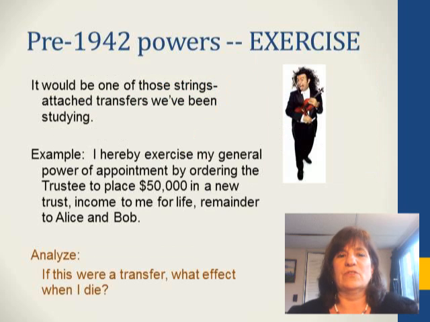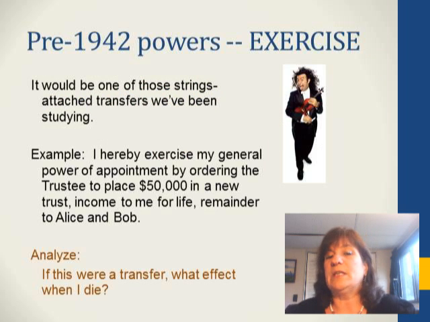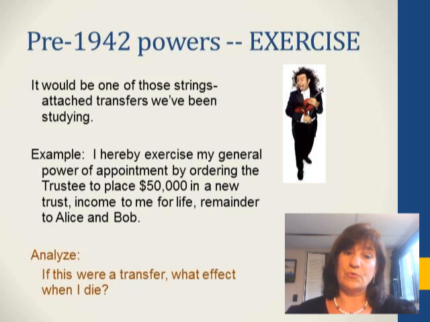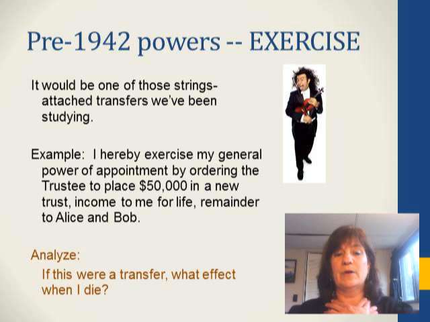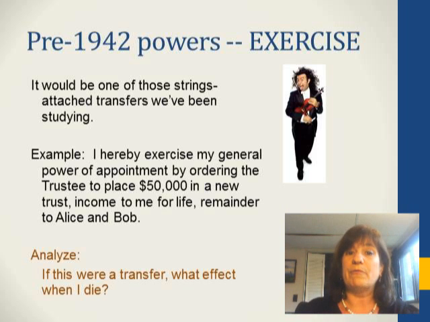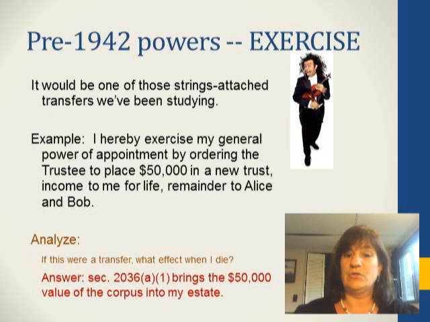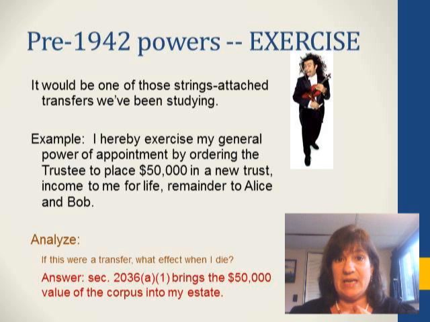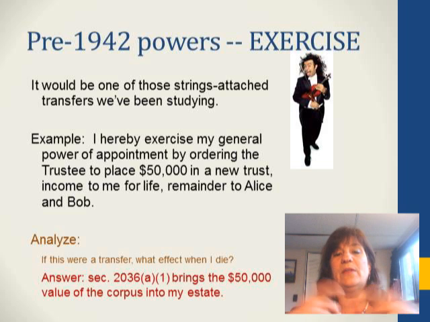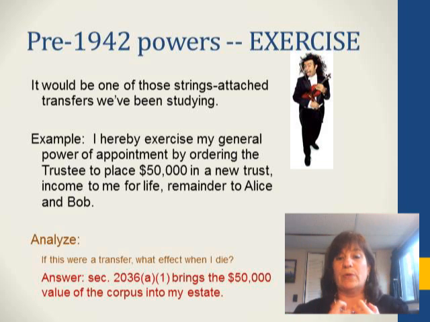Okay, so this would have been one of those strings attached transfers. So here's an example. I hereby exercise my general power of appointment by ordering the trustee to place $50,000 in a new trust, income to me for life, remainder to Alice and Bob. Okay, so if this were actually a transfer, what effect when I die? Did you say Section 2036 would bring the whole $50,000 corpus in? Sure, because I retained a life estate. I was really just exercising a power of appointment, but I did it in such a way that if it had been a transfer, we would have been pulling it in with one of those code sections.